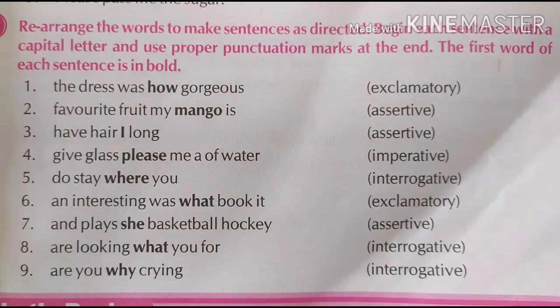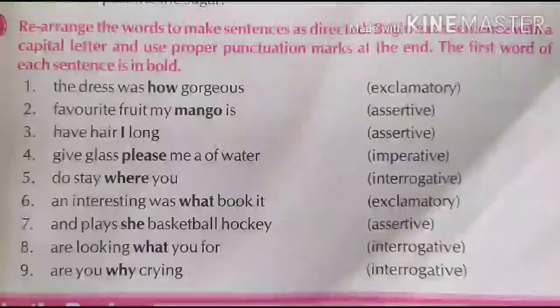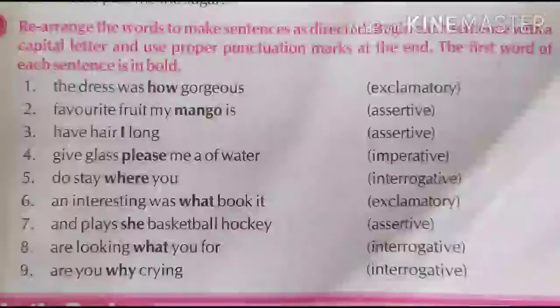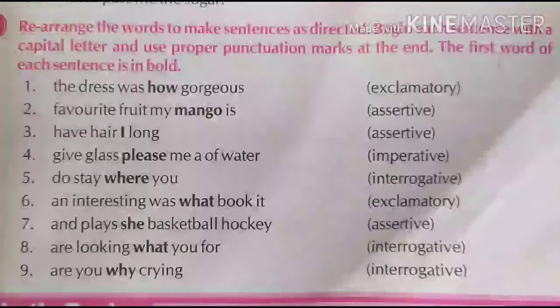The second sentence is favorite fruit my mango is, and in brackets, assertive. Assertive means a simple sentence, and most simple sentences we frame with the structure S plus V plus O. So you start with the name of the fruit, mango, then you write the verb, is, and then the remaining part, my favorite fruit. Mango is my favorite fruit, full stop.